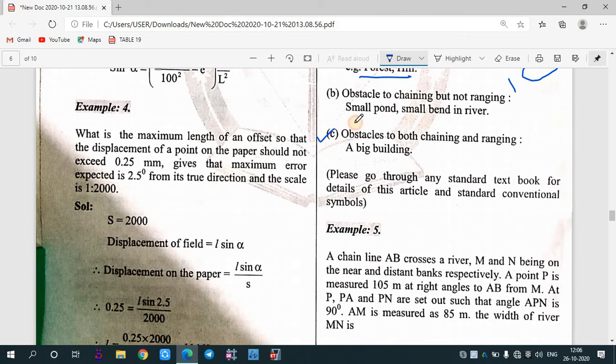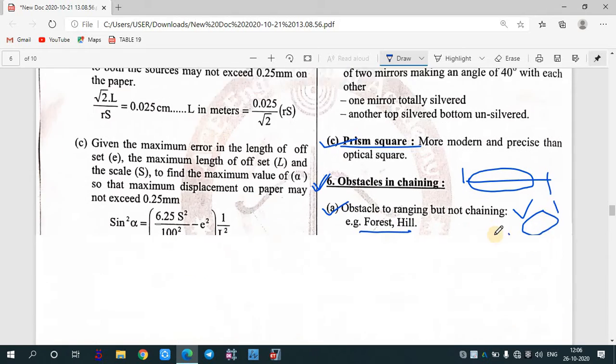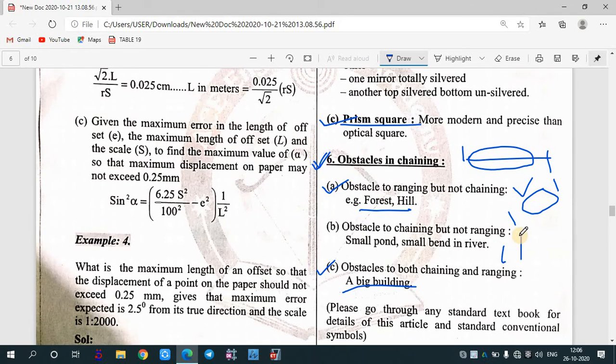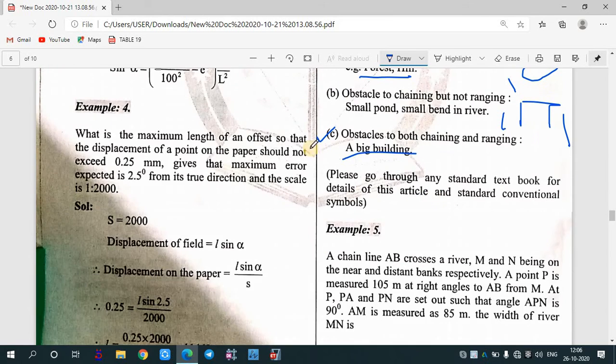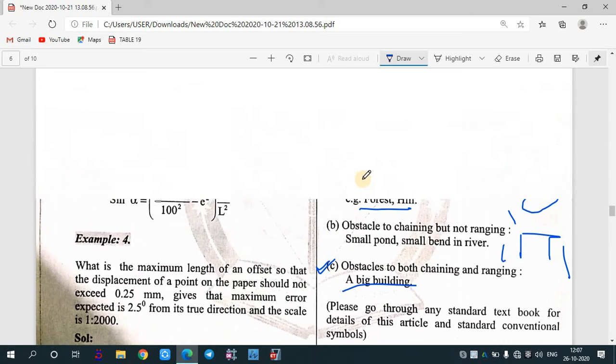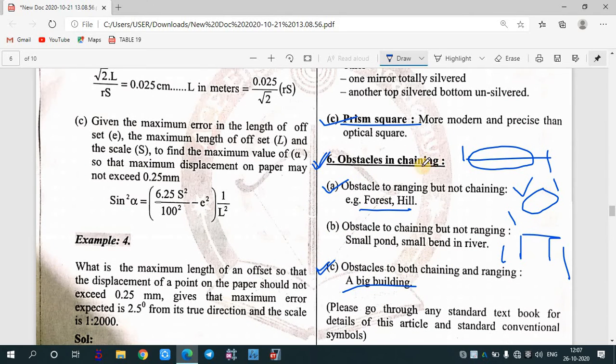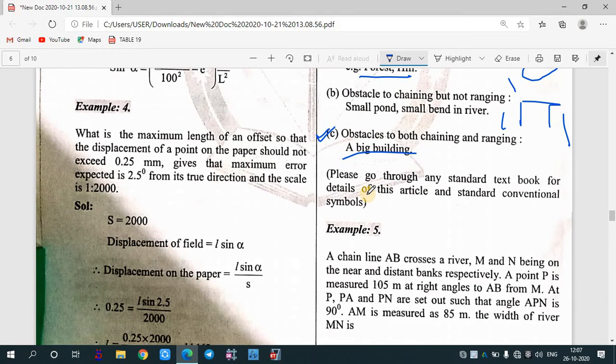Okay, the last one is the obstacle to what? Both chaining and ranging. Suppose there is a big building in front of you, so you cannot see from one station to another station, and there is no possibility that you can measure the horizontal distance with the help of a chain. So these are the three obstacles that can occur during chaining.